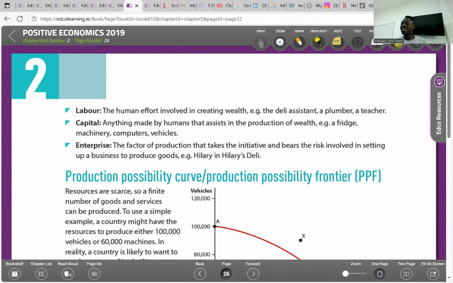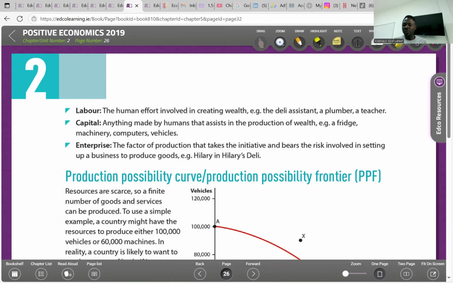Then we have the last one, which is enterprise. The factor of production that takes the initiative and bears the risk involved in setting up a business to produce goods. So enterprise is the mindset, is the idea, is the risk taker that combines all other factors of production to be used in the course of producing goods and services.